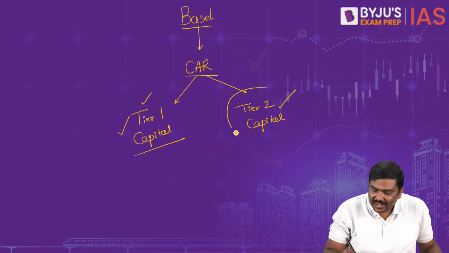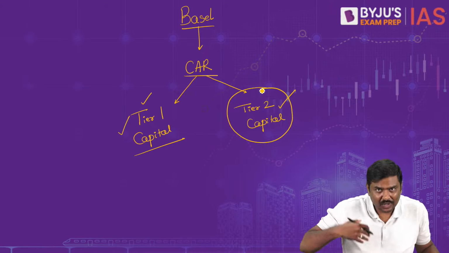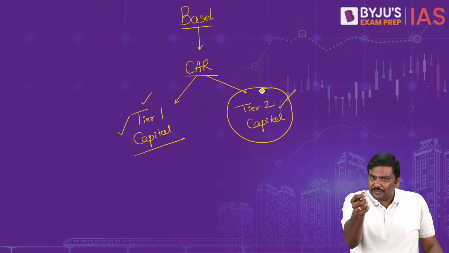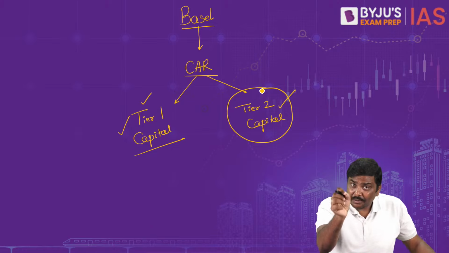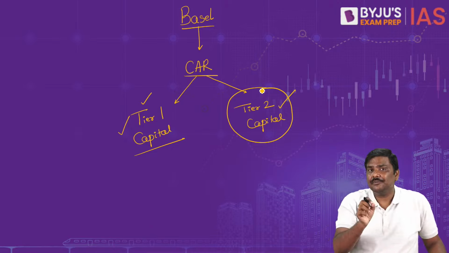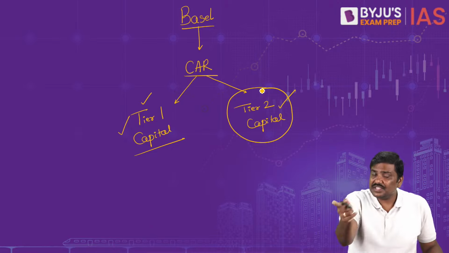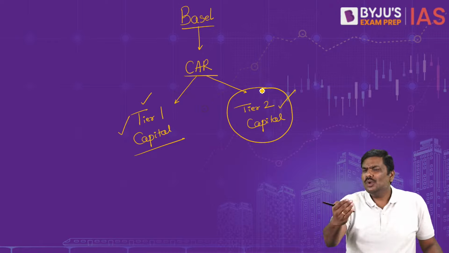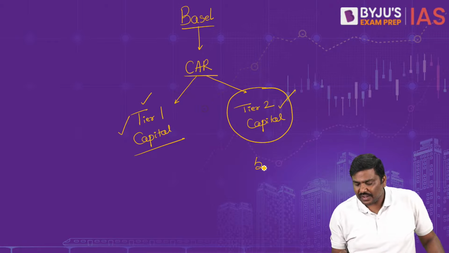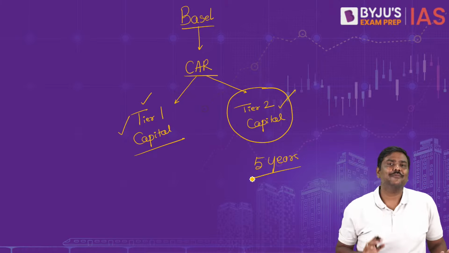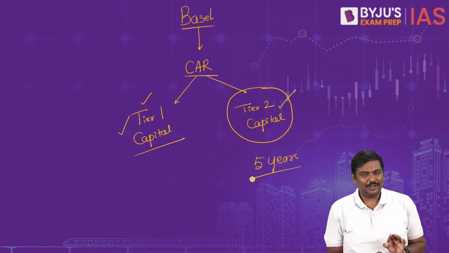But on the other side, Tier 2 capital, you will collect money, but before you collect it, you will tell the investor, the one who is giving money to you, that you will return the money after 3 years, after 5 years, etc. A simple question to you people.